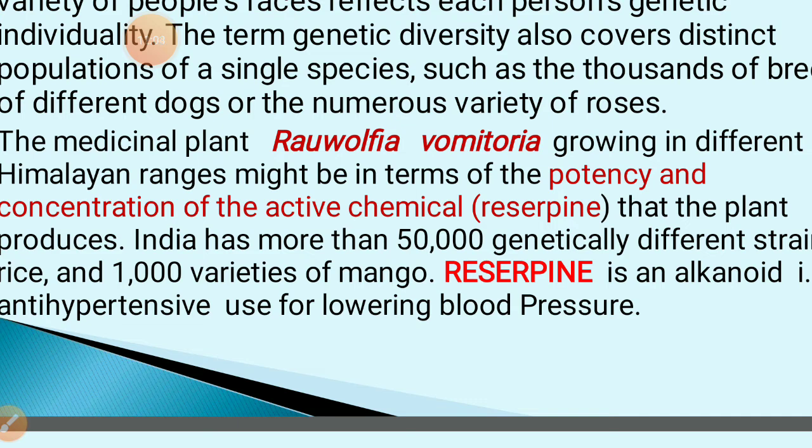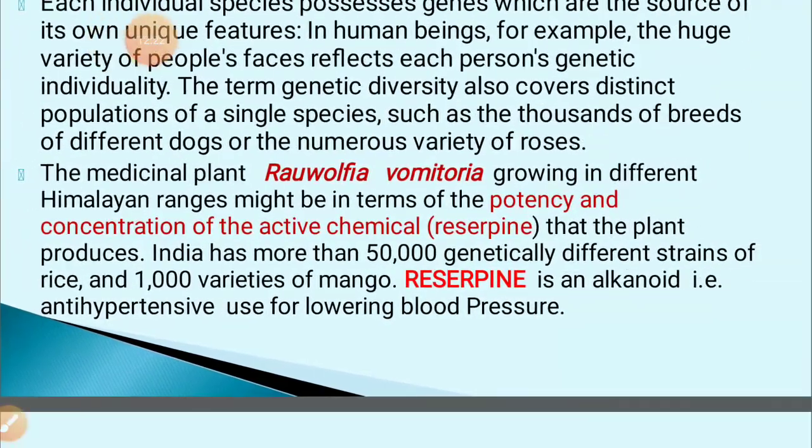Reserpine is an alkaloid and that is hypotensive in nature, used to lower the blood pressure. So in Himalayan ranges, these plants are grown but they are genetically different from each other. And all of you know the rice varieties in India, there are different strains of rice, and you will be surprised to know in India there are 50,000 genetically different strains of rice.